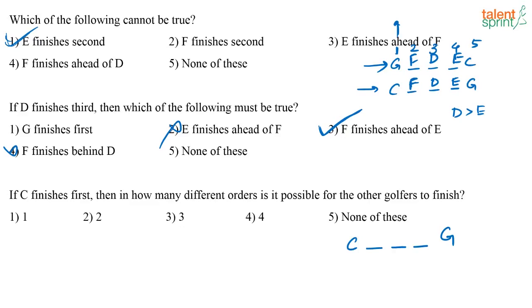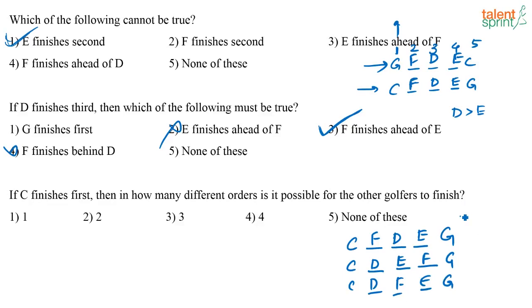Next one. Now, if C finishes first, then how many different orders is it possible for the other golfers to finish? So what are the possibilities? If C is finishing first, one possibility is that second is F, right? If second is F, then this is D and this is E. Similarly, if C is there, then second one can also be D, right? If second is D, then this can be E and this can be F. Or if second is D, this can be F and this can be E.